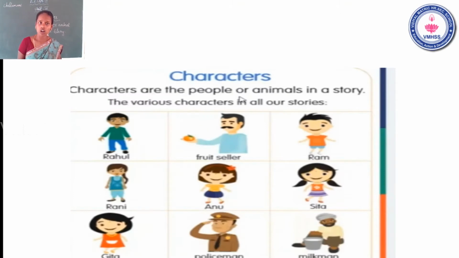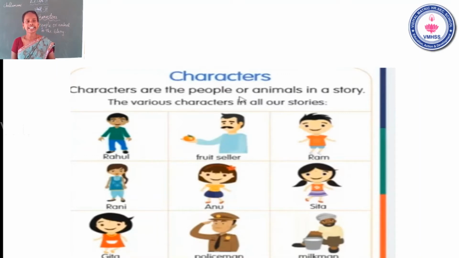Characters. Characters are the people or animals in the story. Okay, the various characters in all our stories. See the slide, students. Rahul, fruit seller, Ram, Ronnie, Anu, Sita, Geeta, policeman, milkman. The various characters in our story.